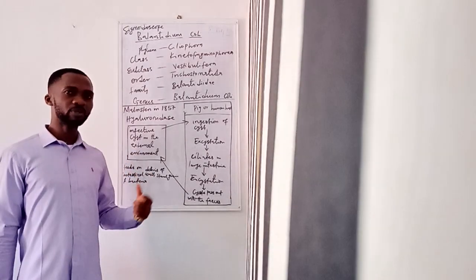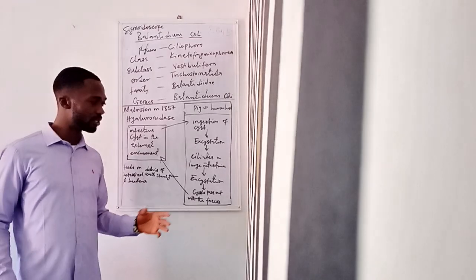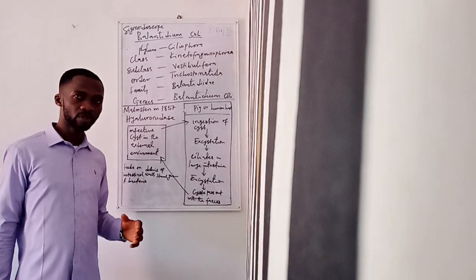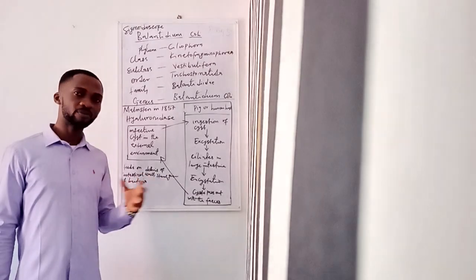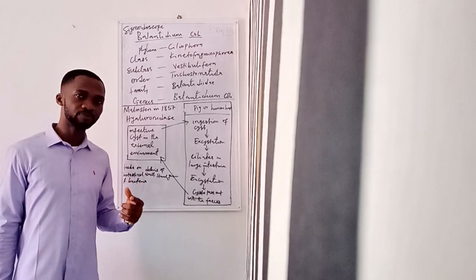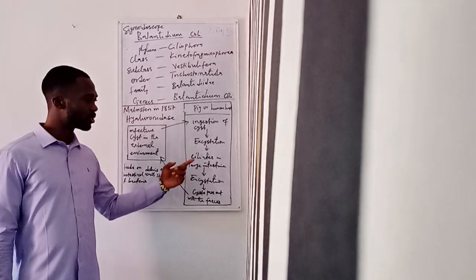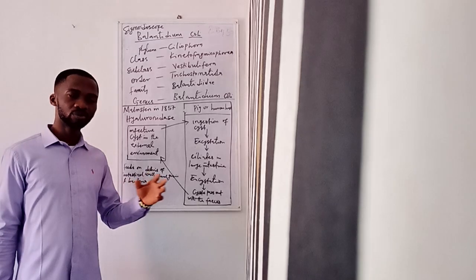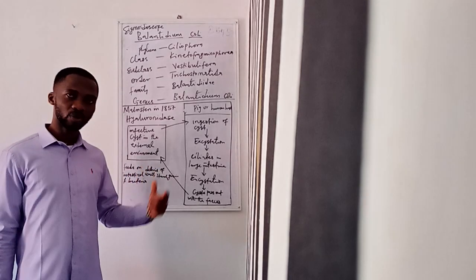After multiplication in the large intestine, there will now be conjugation. That means that there will be an exchange of genetic material. This is also called syngamy. It's a form of syngamy, conjugation in protozoa. So the micronuclei unite in this process, and conjugation occurs.